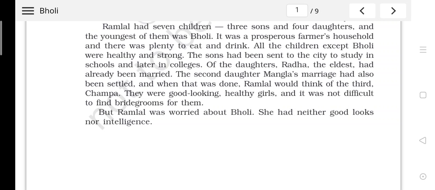That means Ramlal was a rich farmer, he was well off, and the children grew up very well. There was nothing like poverty or any such reason which could keep the children hungry for anything. They had enough to eat and drink.